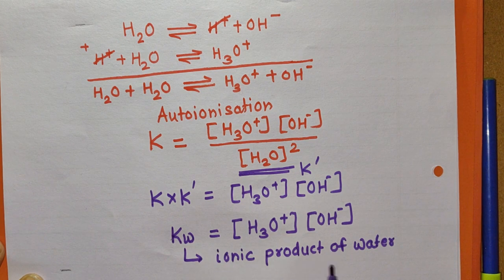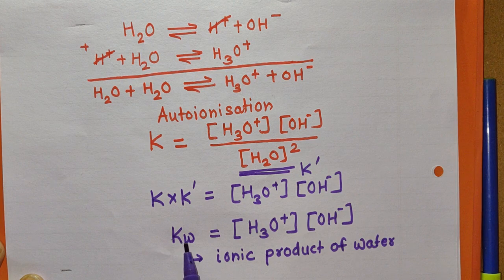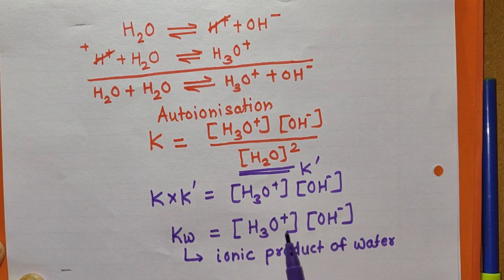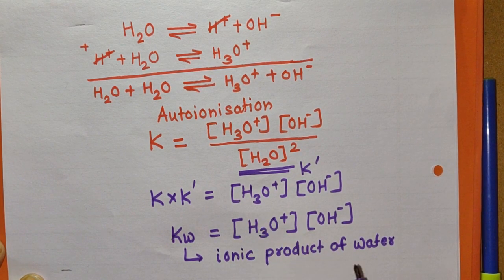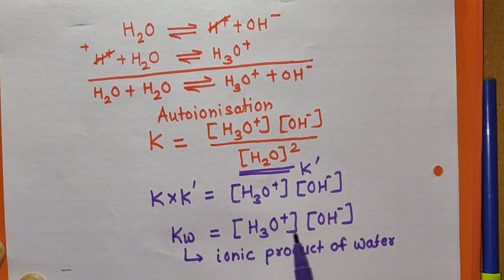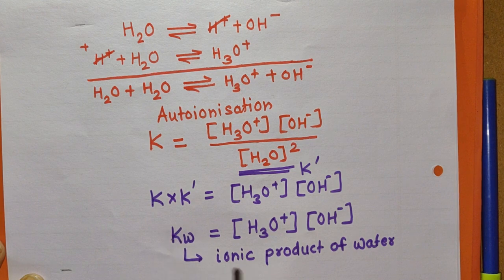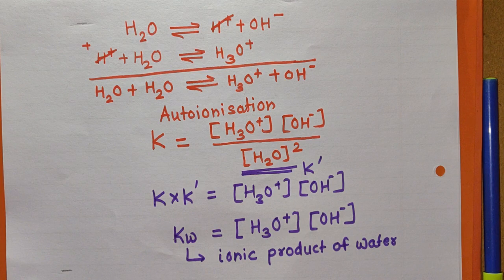The definition of the ionic product of water is like this: temperature is constant because this is an equilibrium constant and it is constant at constant temperature. So at constant temperature, the product of molar concentrations of hydronium ion, that is H3O+ ion, and hydroxyl ion, that is OH- ions, at equilibrium, is constant. That constant is called the ionic product of water. Remember, Kw is called the ionic product of water. Now the value of Kw is constant at constant temperature.